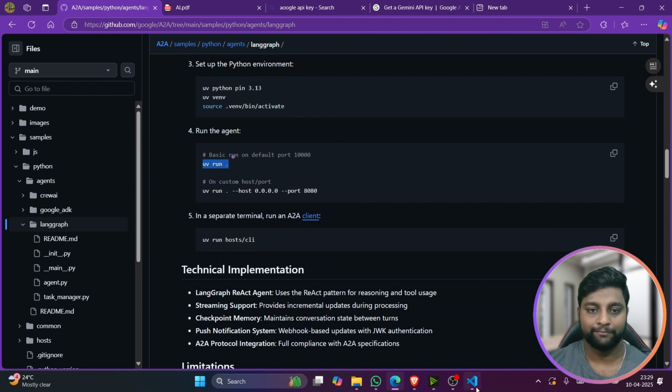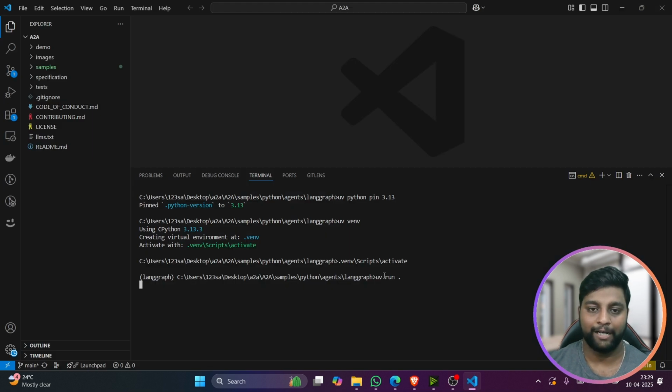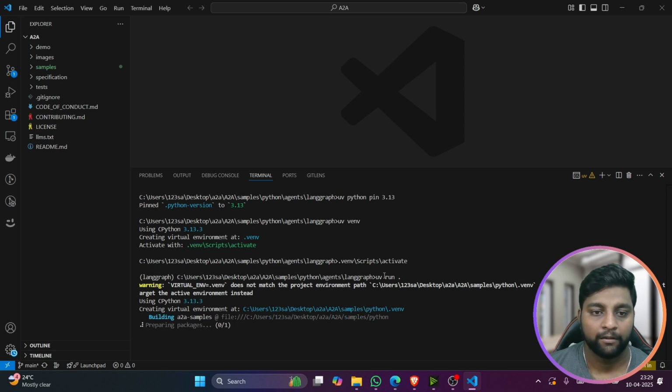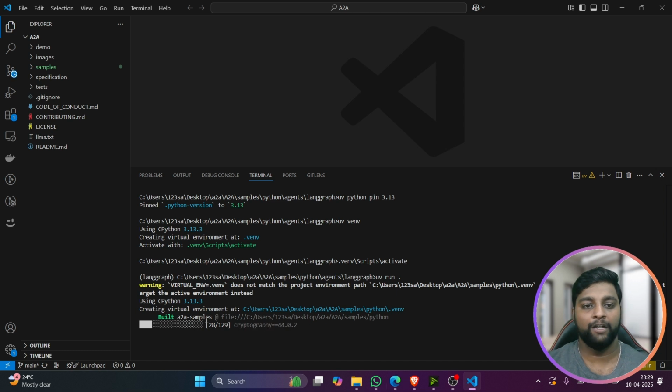Okay, uv run, and it's saying creating virtual environment. We haven't created the venv, so it's building the venv. No problem. It's just downloading everything, so let it download. It's building the A2A samples and all the requirements. It's installing here for the first time. Let's wait for it to complete this installation.